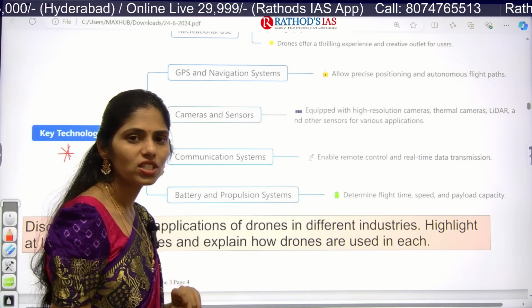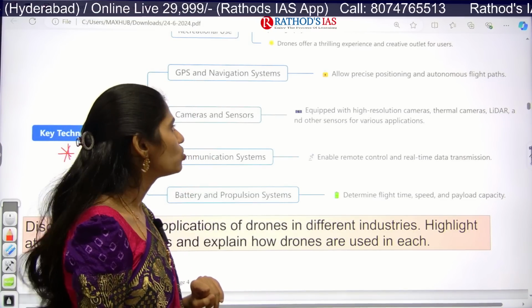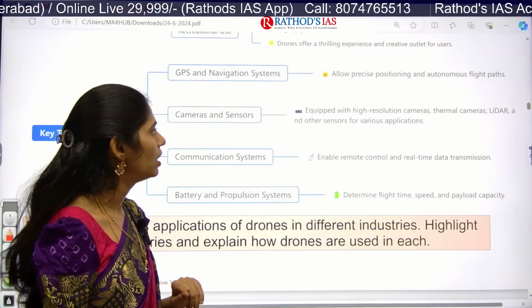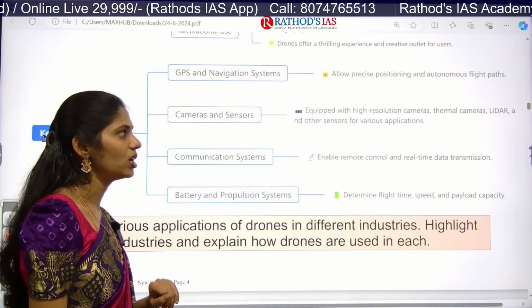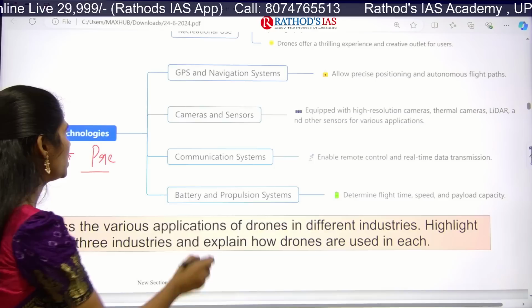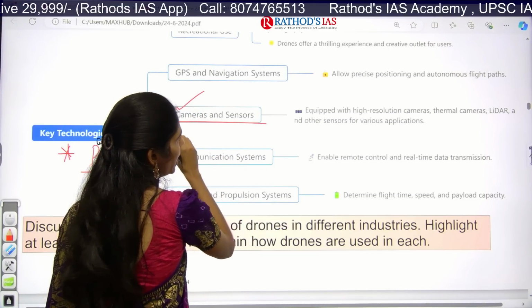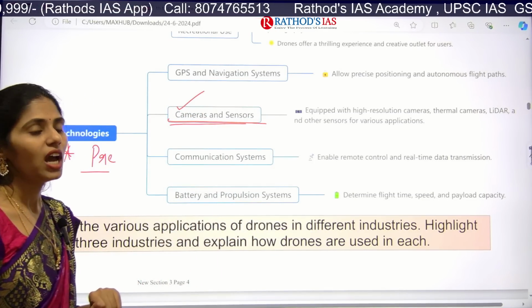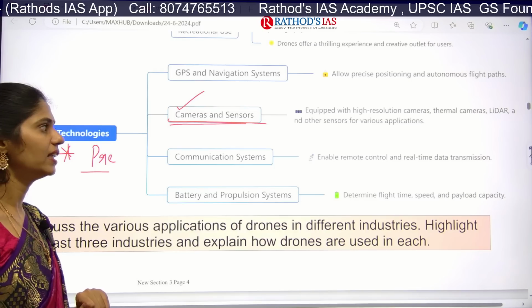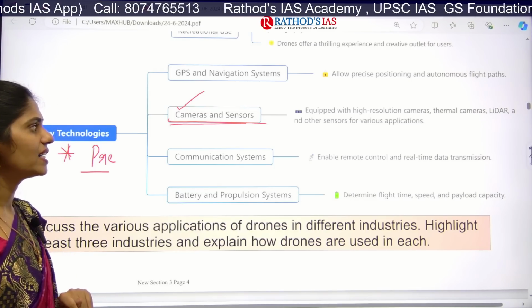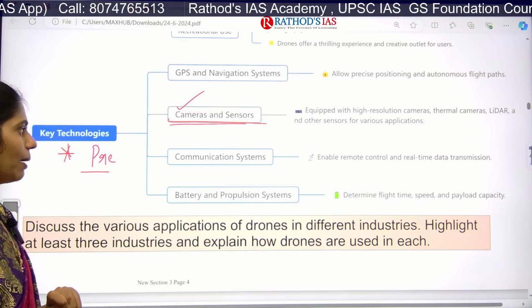Because of this GPS and navigation system, it allows precise positioning as well as autonomous flight paths. And next, we can use cameras and sensors. It will be equipped with high resolution cameras, thermal cameras, lidars, etc. So these are some important applications.